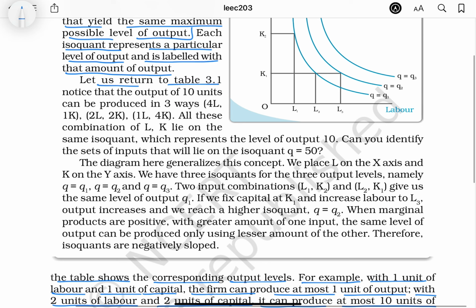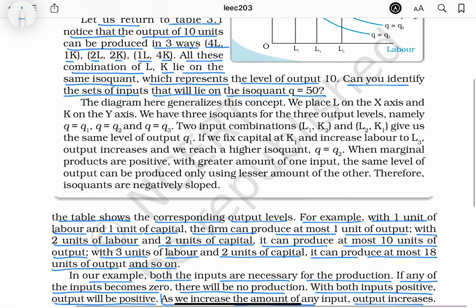Let us return to table 3.1. Notice that the output of 10 units can be produced in three ways: 4L 1K, 2L 2K, 1L 4K. All these combinations of L, K lie on the same isoquant, which represents the level of output 10. Can you identify the sets of inputs that will lie on the isoquant Q is equal to 50?